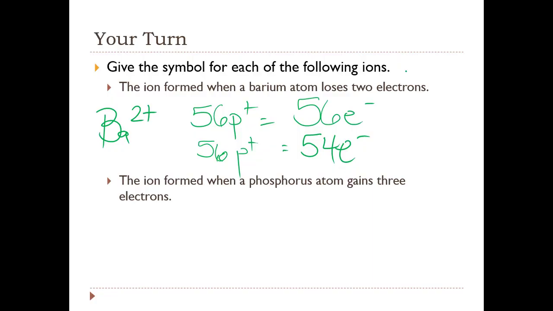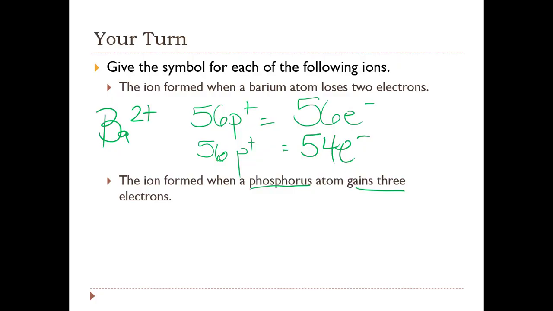Likewise, in this example, the ion formed when a phosphorus atom gains 3 electrons will have a net charge of -3. We don't really need to know exactly how many protons and electrons there are in phosphorus to solve this problem, but if that makes you more comfortable, you could go through it how we did in the previous problem.